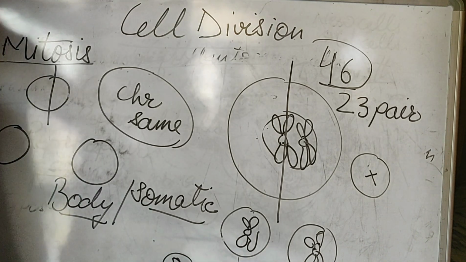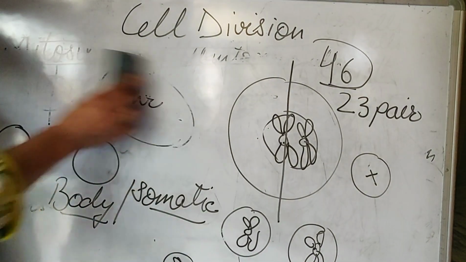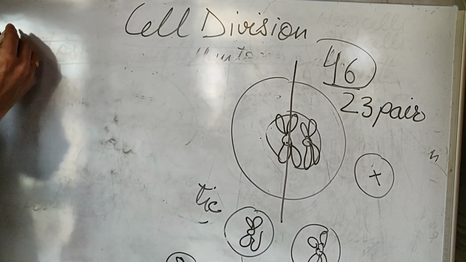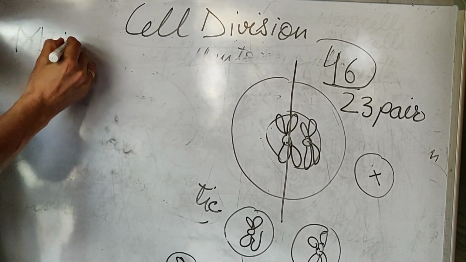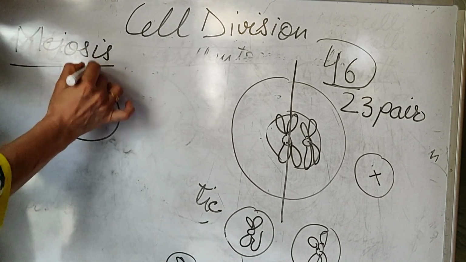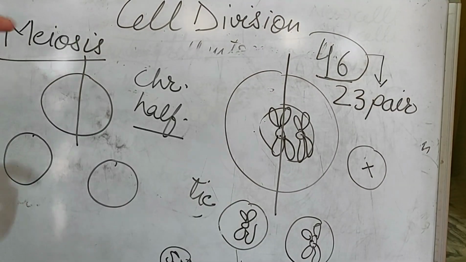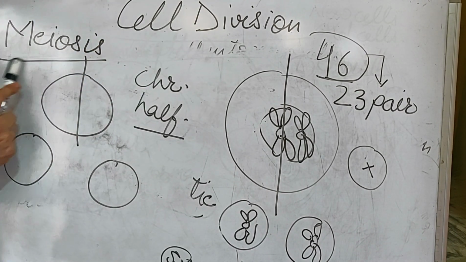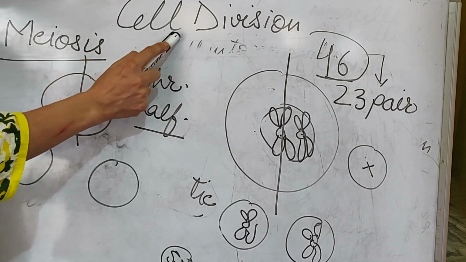Next division which is called as the meiosis. Meiosis is a type of division in which the cell is dividing. Now we are doing the next process of cell division. Next type is meiosis. Meiosis is a cell division.